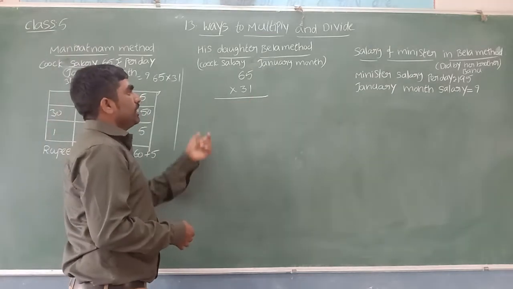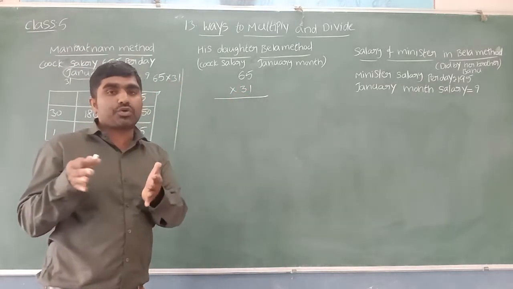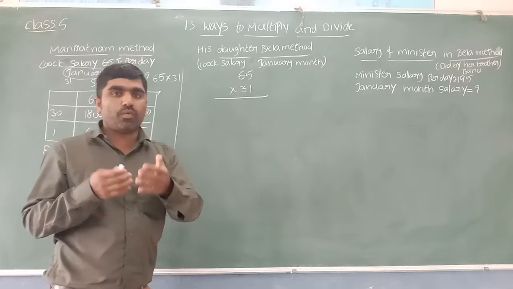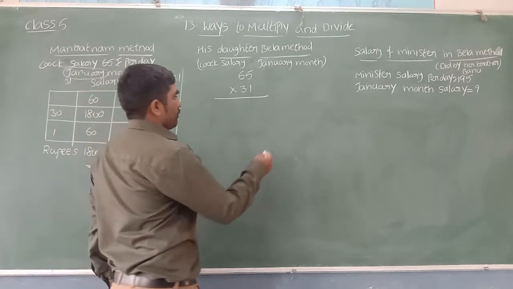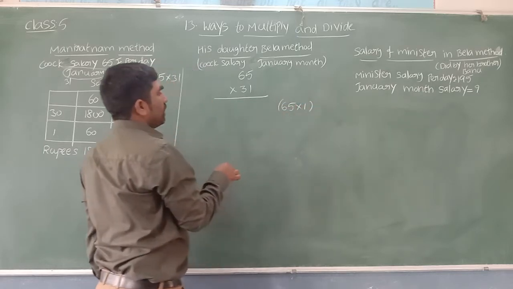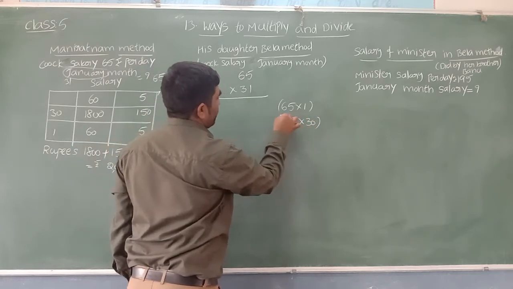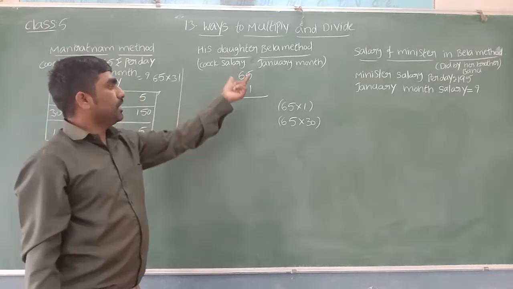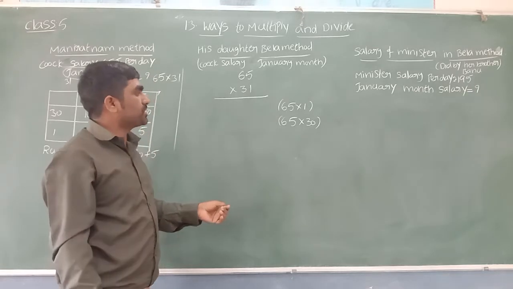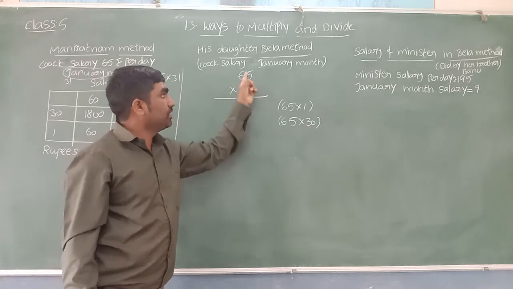Now in her way, she took only the second number. I mean only the second number she split into two parts. Second number 31, how can I split into two parts? 30 plus 1. So first the given number 65 she multiplied with 1. And the given number 65 she multiplied with 30. Hope it is clear to all. In Bela's method, only the second number she split into two parts, 30 plus 1. So that 1 she multiplied with 65. Again 30 she multiplied with 65.